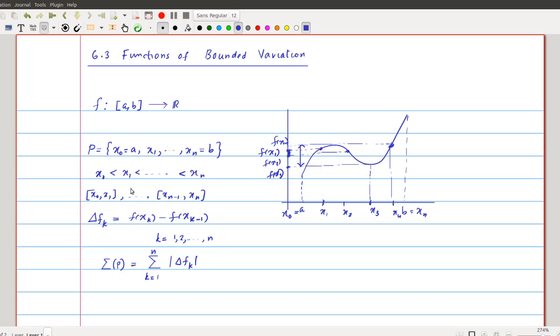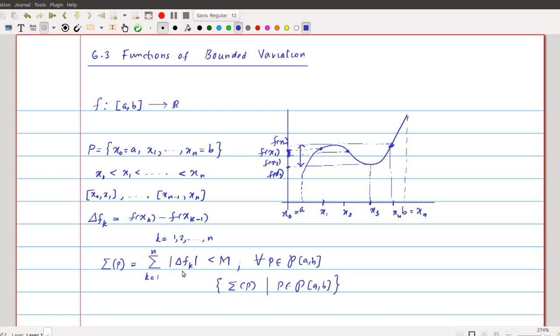So for each partition P of [a, b], there should exist this sum. If this sum is bounded by a finite quantity m for all partitions P belonging to P of [a, b], where P of [a, b] means the set of all partitions of [a, b]. Take any partition, and its corresponding sum should be less than m. If this is true for every partition P, then the set of all such sums is a bounded set.